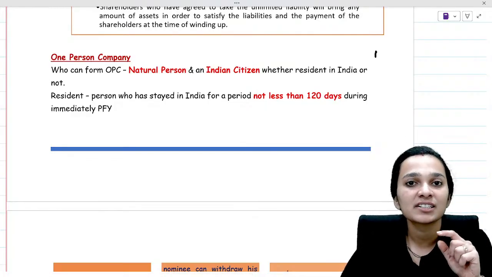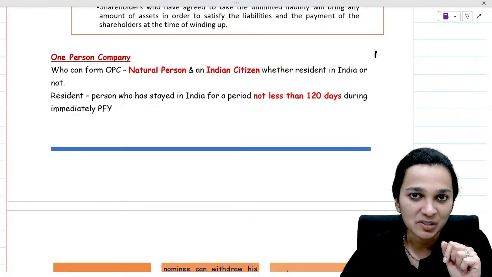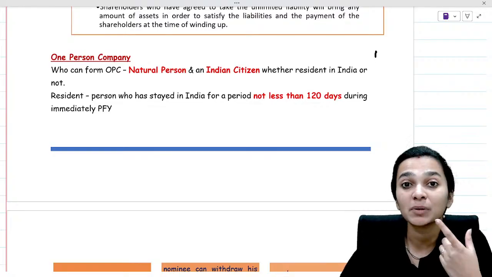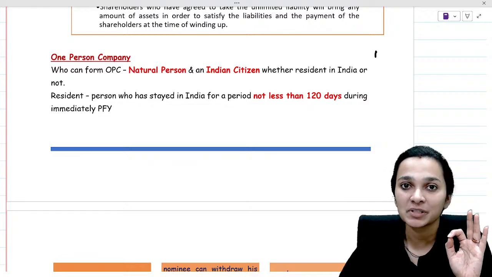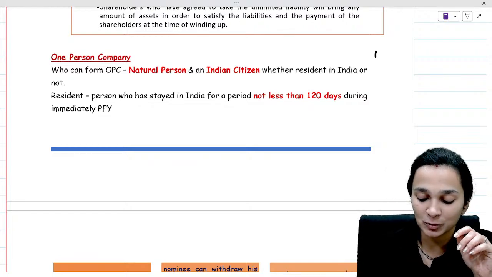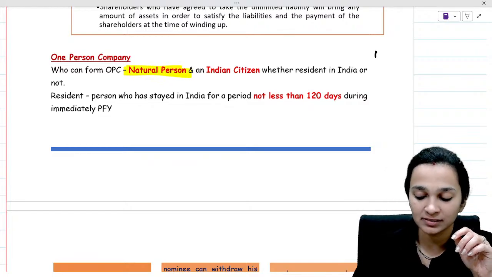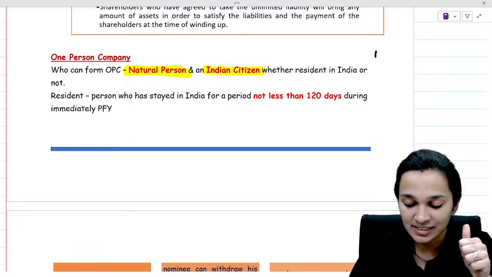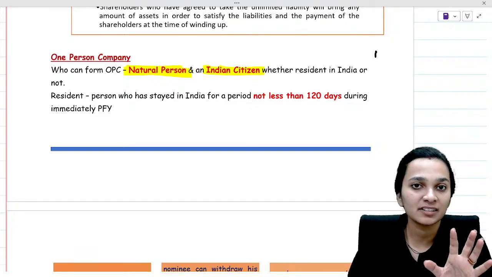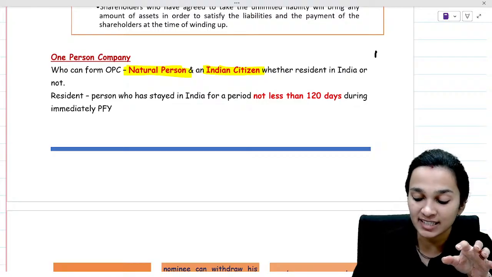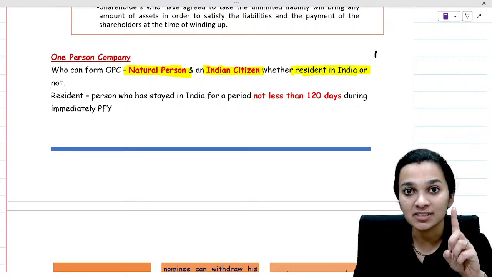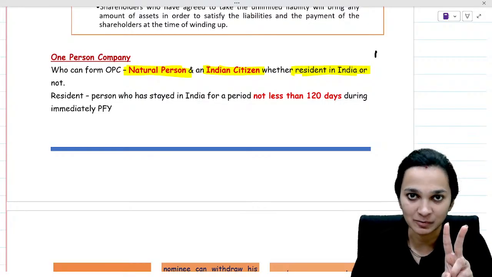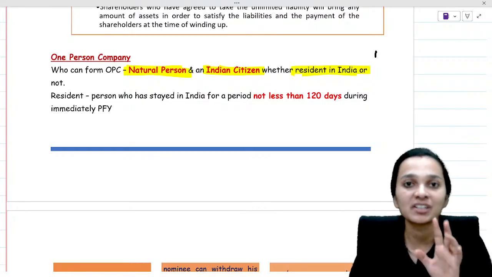The question here is who can become a member in a one person company and who can become a nominee in one person company. So for that, the criteria to be satisfied is the person should be a natural person, an Indian citizen, whether resident in India or not. So residential status is not mandatory, but the person has to be a natural person and an Indian citizen. He may or may not be a resident in India.